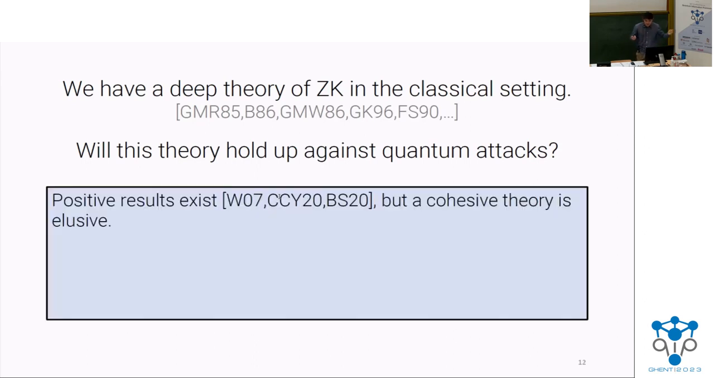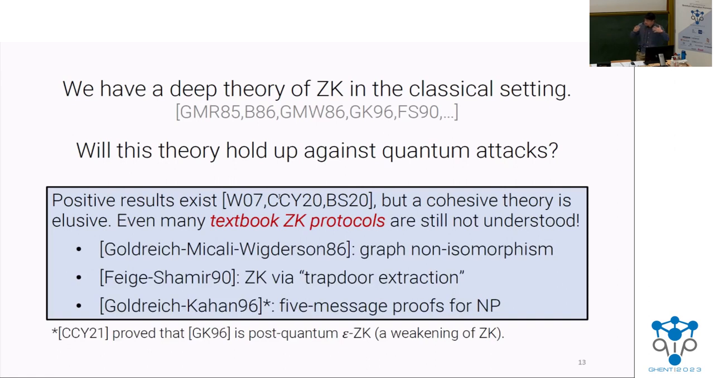So we're certainly not the first to ever ask this question. In fact, there are a number of positive results in the literature. But a cohesive theory of this is still pretty elusive. Just to illustrate my point, even many textbook zero-knowledge protocols, some of the first ZK protocols that we've had, things that we teach in Crypto 101, we don't understand their security against quantum attacks. Things like the GMW graph non-isomorphism protocol, the Feige-Shamir trapdoor extraction paradigm, things like this.